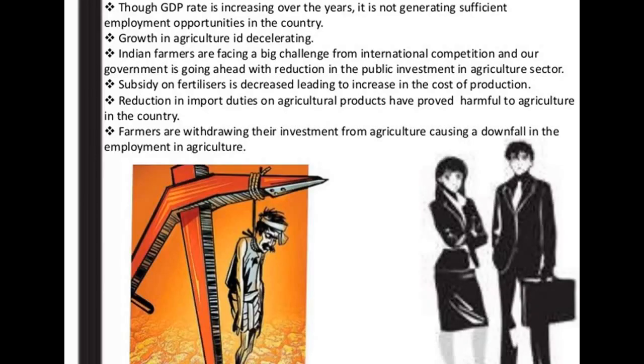So though the GDP rate is increasing over the years, it is not generating sufficient employment opportunities in the country because the growth in agriculture is decelerating, and Indian farmers are facing a big challenge from international competition, and our government is going ahead with reduction in the public investment in the agriculture sector. Subsidy on fertilizer is decreased, leading to an increase in the cost of production, and the reduction in import duties on agriculture products has been harmful to agriculture in the country. Farmers are withdrawing their investment from agriculture, causing a downfall in the employment in our agriculture sector.